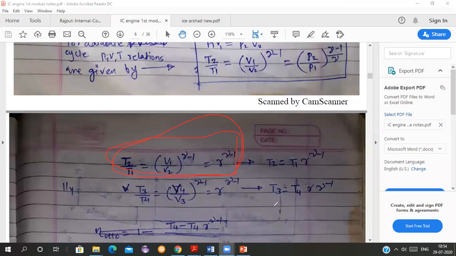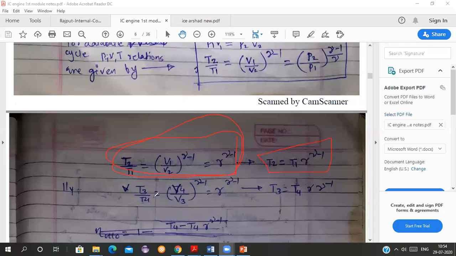Gamma is 1.4 because it is an adiabatic process. Because it is a reversible adiabatic process, it is 1.4, not 1.14. So I am getting T2 upon T1 is equal to R raised to gamma minus 1. From that I am getting T2: T2 is equal to T1 into R raised to gamma minus 1.